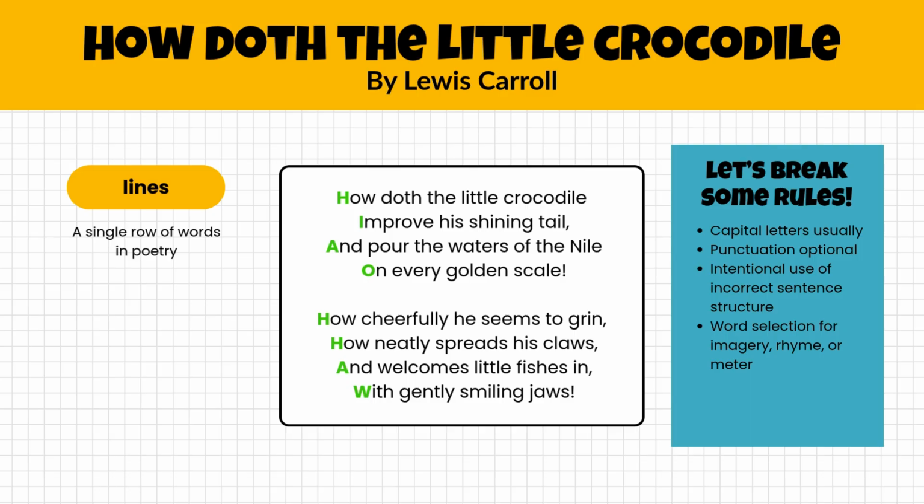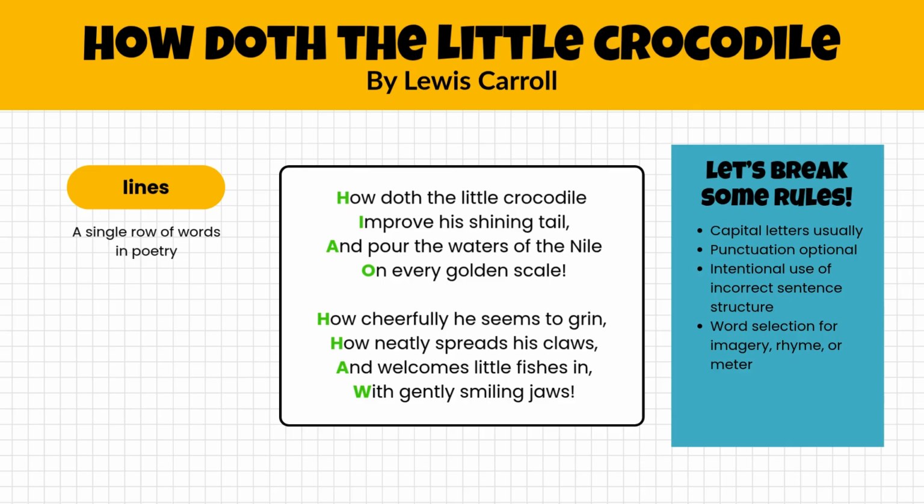So not necessarily a full sentence complete structure when it comes to that. So word selection, like I was just mentioning, is going to be heavily focused on imagery, creating that picture in the mind of the reader, rhyme scheme, and meter. So we'll go through some of those terms if they're unfamiliar to you.